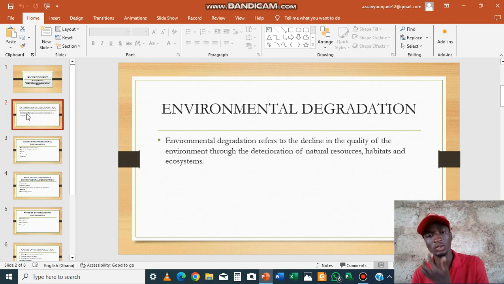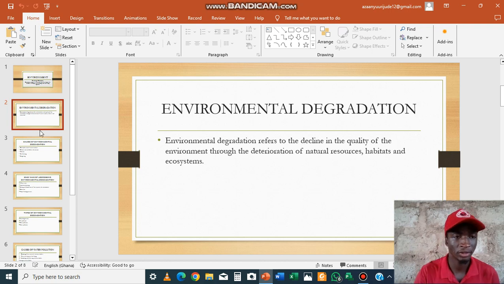our next discussion will be on environmental degradation. So, what is termed as environmental degradation, or what is the meaning of environmental degradation? Environmental degradation refers to the decline in the quality of the environment through deterioration of natural resources, habitat, and ecosystems. That is what is termed by environmental degradation. Any activity that will lead to the destruction of the quality of the environment is termed as environmental degradation.